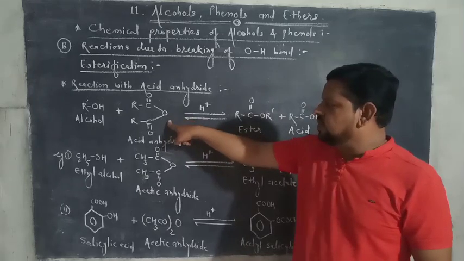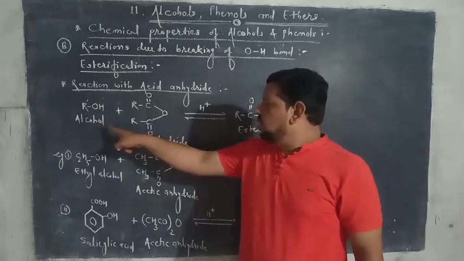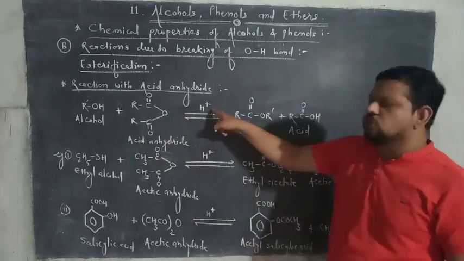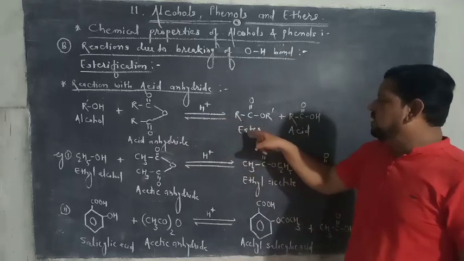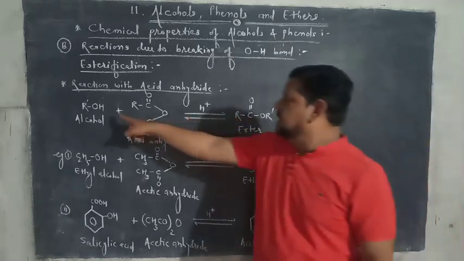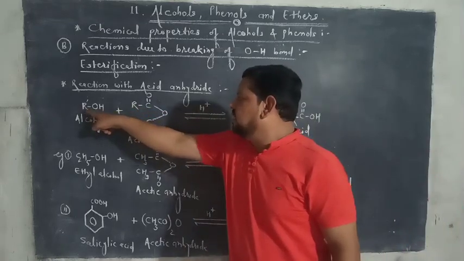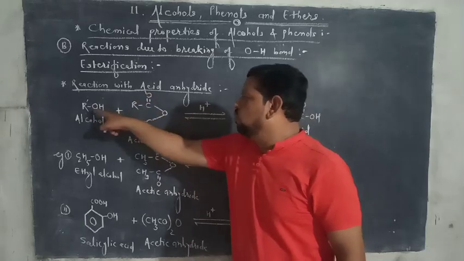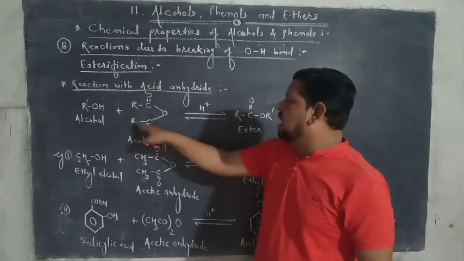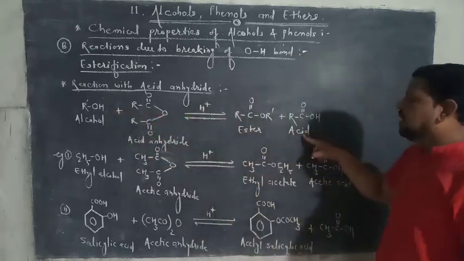Alcohol reacts with acid anhydride in presence of acid, then it gives ester and acid. See here, this RC double bond O R gives the ester and remaining portion RC double bond O H, it gives the acid.